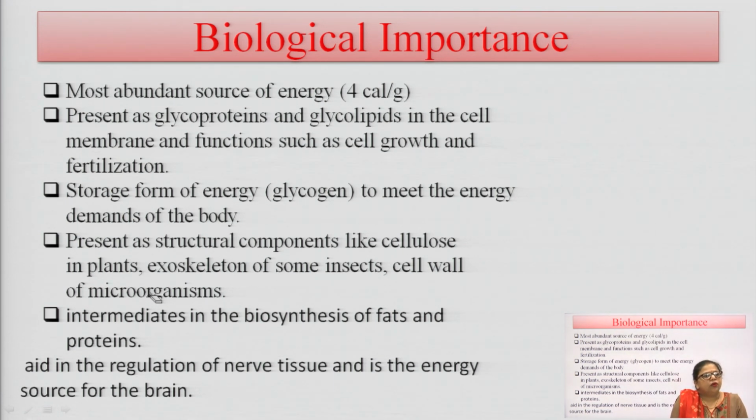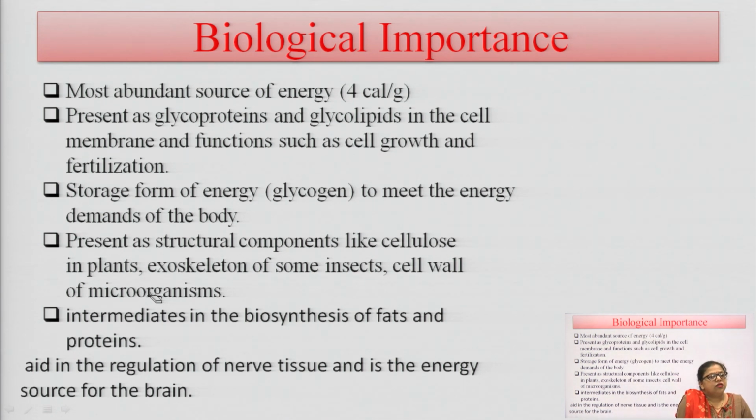They help in the formation of the cell membrane, and function in cell growth and fertilization. They are also helpful for hereditary characteristics, because they help form ribose sugar and deoxyribose sugar, which are required for the formation of DNA and RNA.